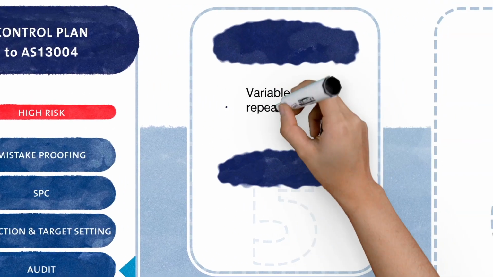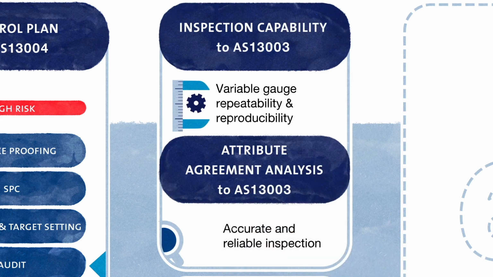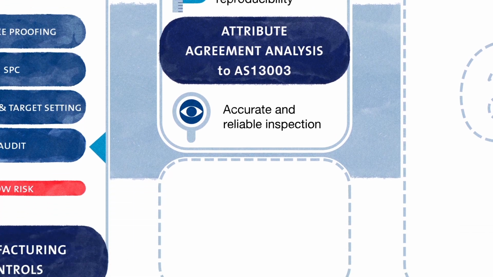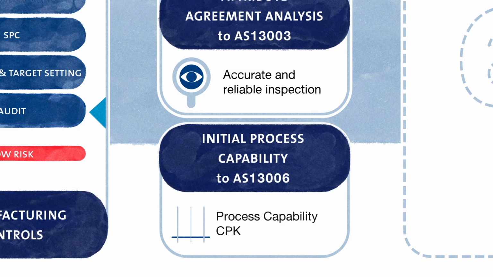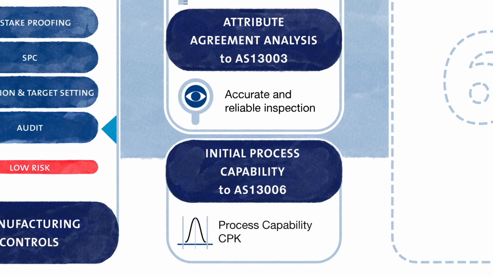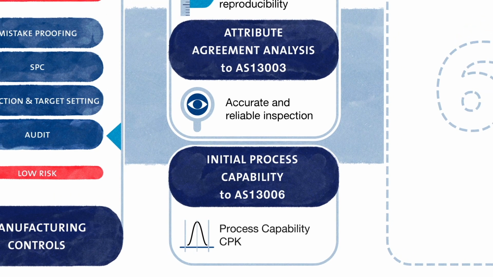We then ensure the capability of the measurement and visual inspection methods required by the control plan. Once verified, we can start to measure the capability of the process to ensure it makes defect-free parts. The Delegated Product Release Verification Program provides a common standard for inspector competency and qualifications.